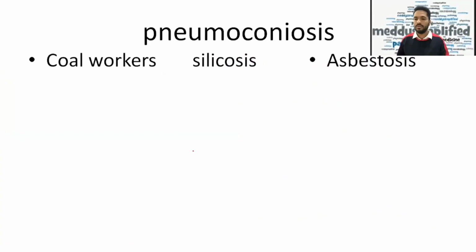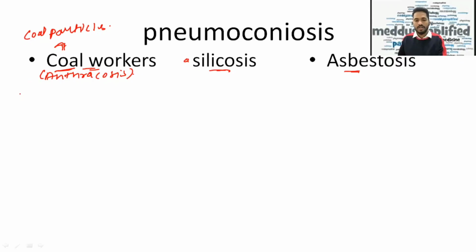Going further, now we'll talk about pneumoconiosis. First, we'll talk about coal workers, then we'll talk about silicosis, and we'll talk about asbestosis. Why these three? Because these three are commonly asked in our FMG exam. Now, coal workers' pneumoconiosis is caused due to coal particles, right? So this is also called anthracosis.